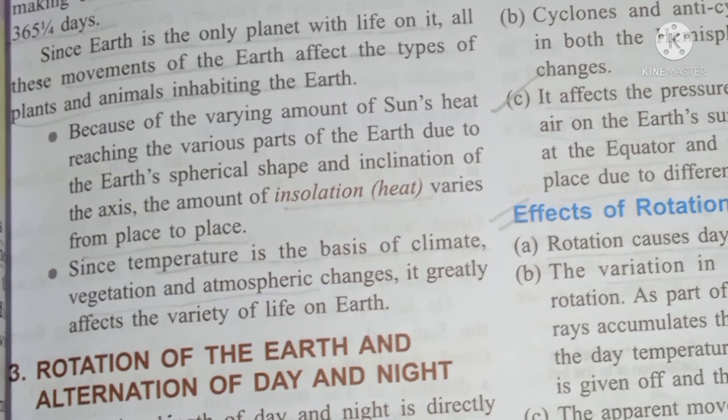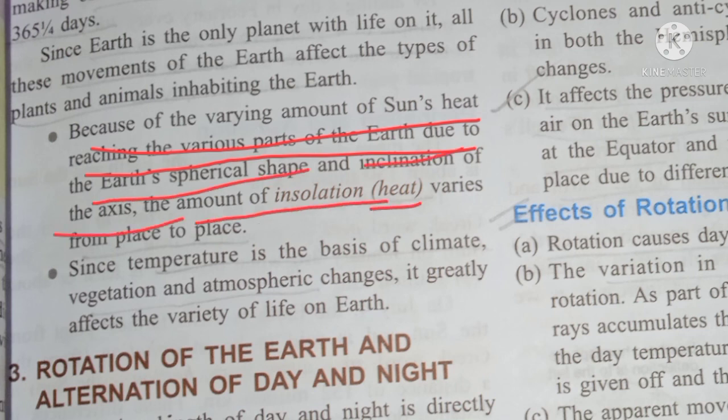Further, because of varying amounts of the sun's heat reaching the various parts of the earth, due to the earth's spherical shape and inclination of the axis, the amount of insolation, that is heat, varies from place to place. Since temperature is the basis of climate, vegetation and atmospheric changes, it greatly affects the variety of life on the earth.